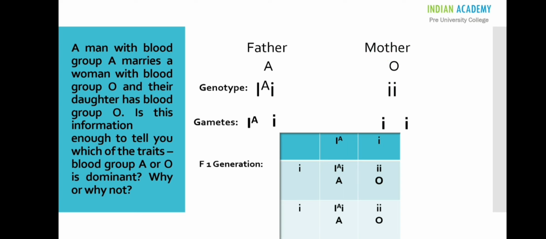Not always. There is another gene that controls A blood group. It is capital I A, capital I A. Suppose this is the gene of the father which controls A blood group, then there is no chance of a child being born with O blood group because this is homozygous dominant. You all can work out a cross to check. This clearly indicates A blood group is dominant and O blood group is recessive.